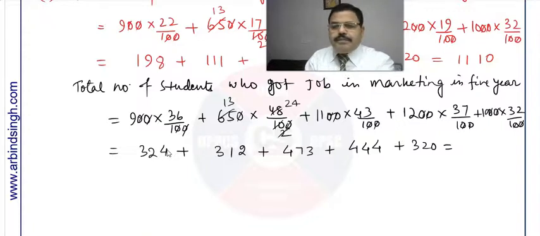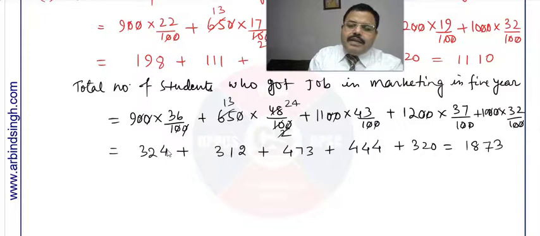So this will be 312, 444 and 320. So the sum will be 4 plus 2, 6 and 3, 9, 9 and 4, 13, 3, and this is 2 plus 1, 3, 3 plus 7, 10, 14, and 2, 16, and 1, 17, and then 1 is left. So 3 plus 1, 4, 3, 7, and 7 and 4, 11, and 4, 15, and 3, 18. So 1873.